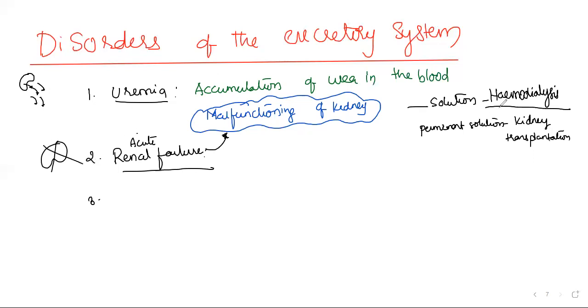In both cases, acute and chronic, we can say, acute means immediate failure of the kidney. So in those cases, as early as possible, we need to go for kidney transplantation. A functioning kidney needs to be transplanted over. That is very important.